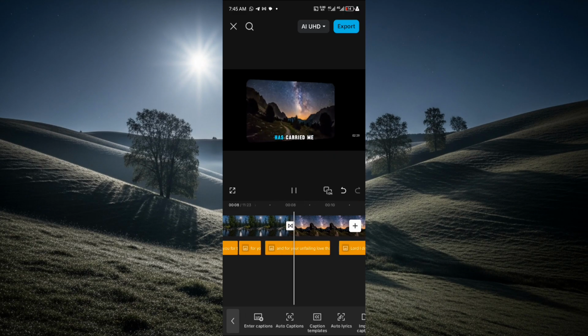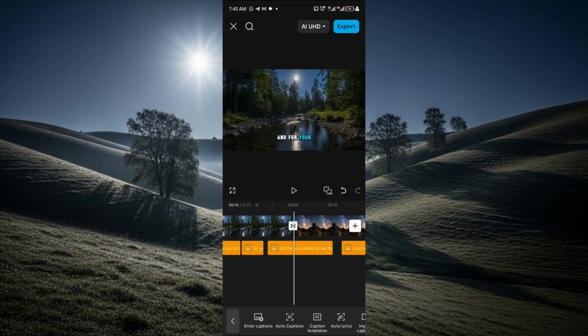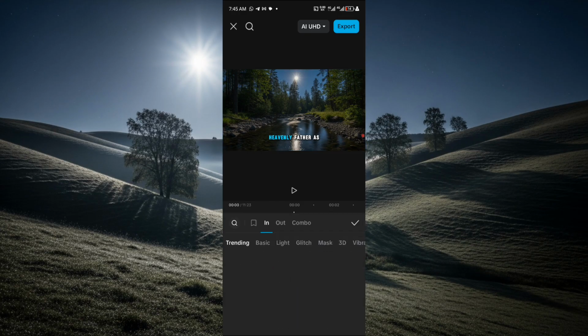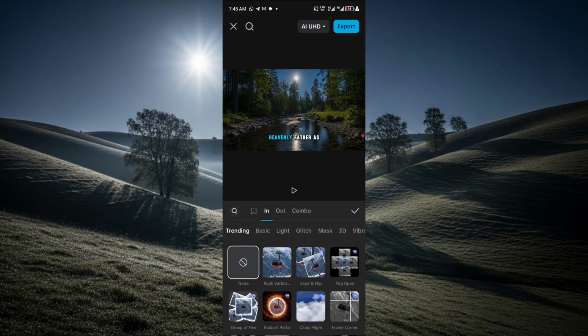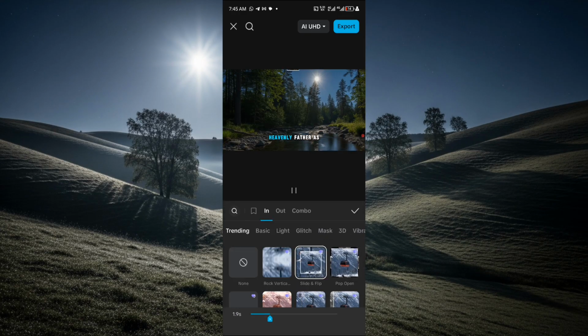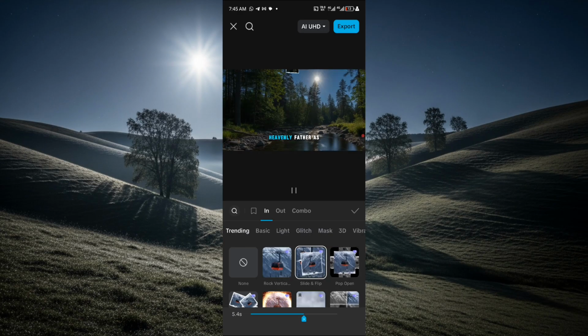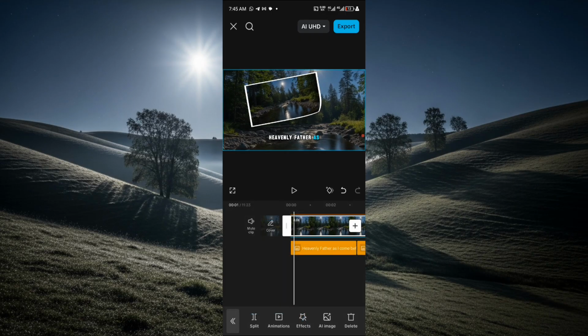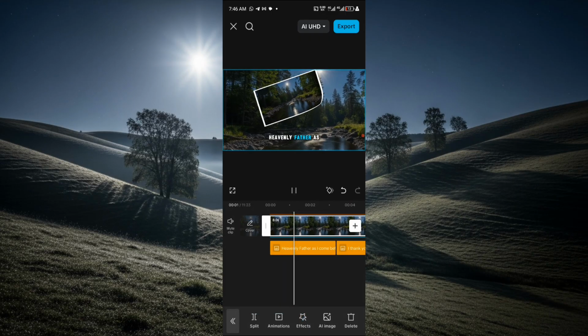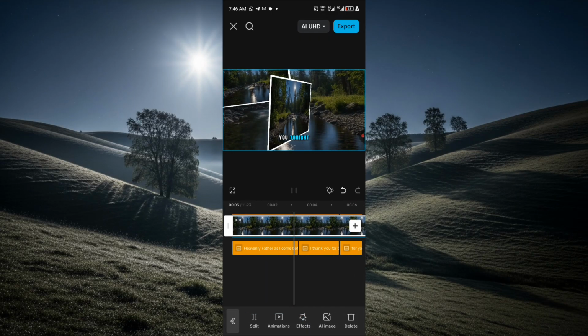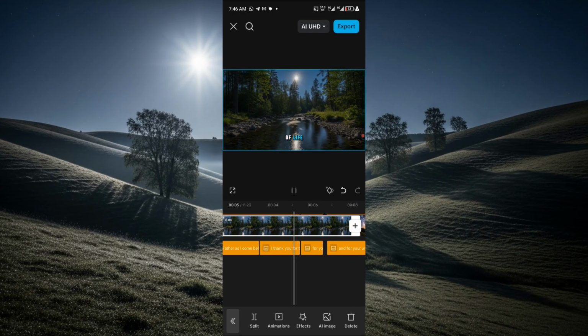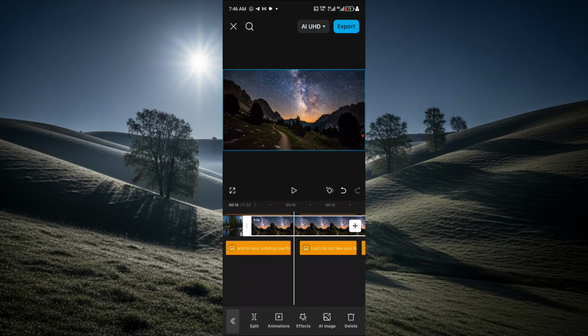So this is it, you can see. You can also animate some if you want. Maybe the beginning of the video, you can decide to animate it. So let's say I want to animate this one. You see animations. So select the particular animation that you want to use. This is just for you to add human touches to it. So that's just it. Now let's play it and see. Once you are done, you just click on export, then you export your video.